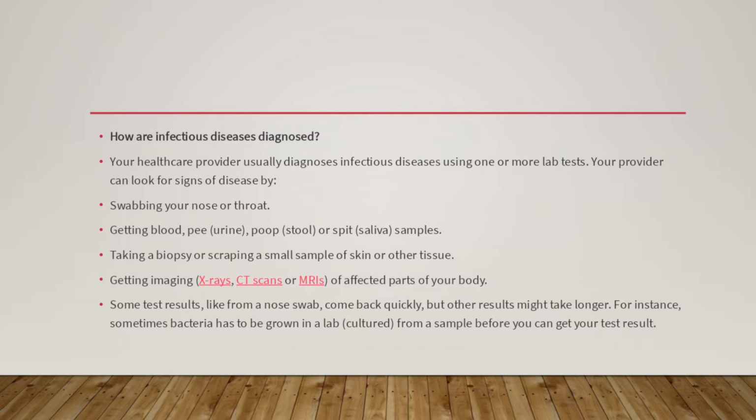Getting imaging like X-ray, CT scan, and MRI of the affected parts of your body can also help diagnose an infectious disease. Some test results, like from the nose swab, come back quickly, but other results might take a longer time. For instance, sometimes bacteria has to be grown in a lab, cultured from a sample, before you get your test result.